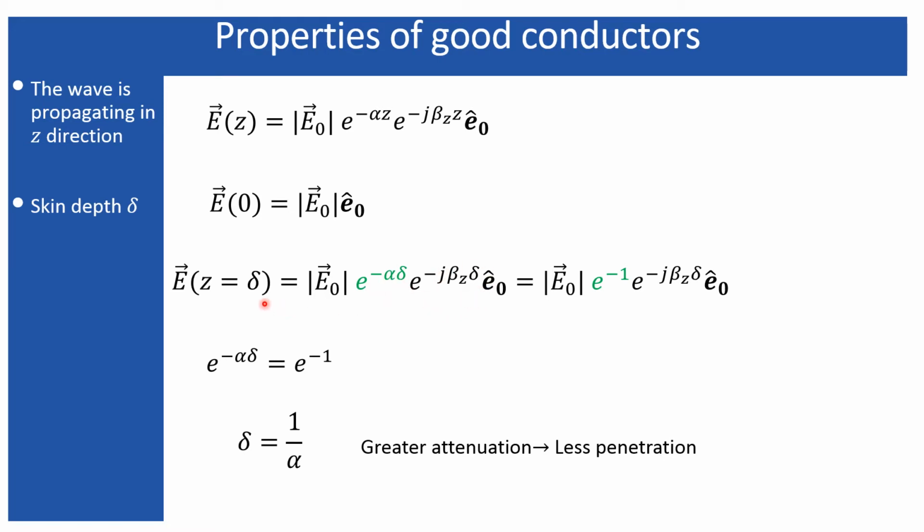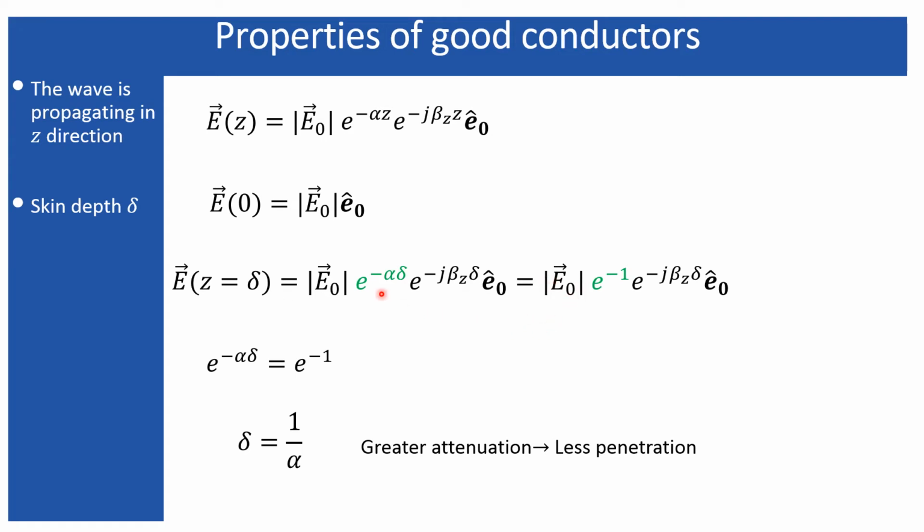Now what is delta? Delta is the distance along the direction of propagation at which the initial magnitude gets reduced by 37%. The 37% is nothing but this e to the power minus 1, because it has a value of 0.367. So if you take the ratio of this magnitude divided by the initial, that will offer you 37%.